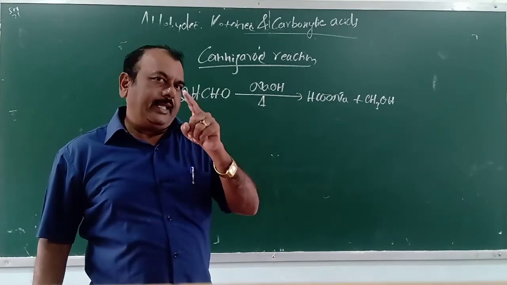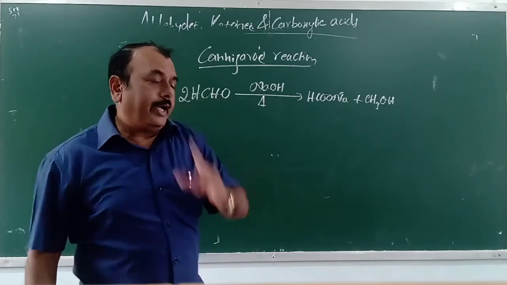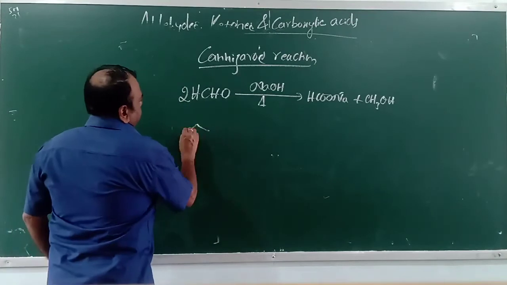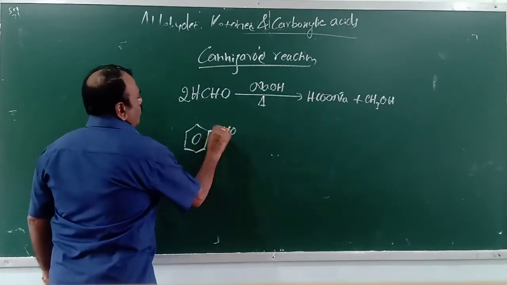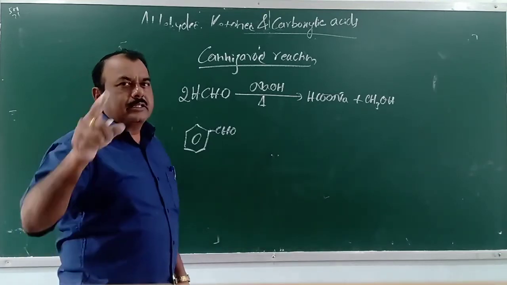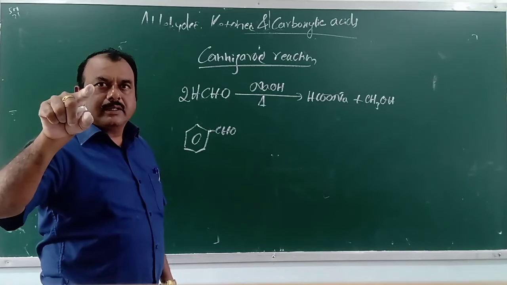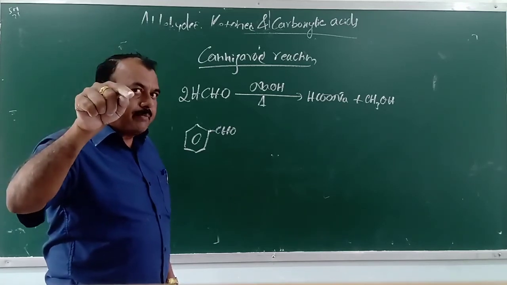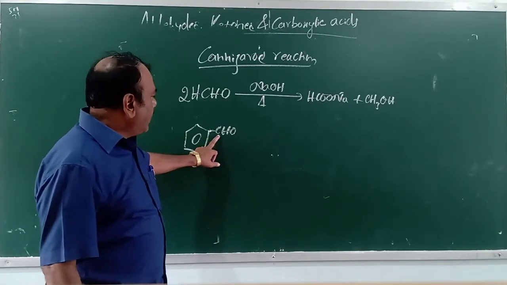Right? Then let us try to write the product for benzaldehyde. Benzaldehyde means C6H5CHO. Here also this aldehyde does not contain alpha hydrogen. It contains alpha carbon, but there is no alpha hydrogen. So this is the carbonyl carbon.